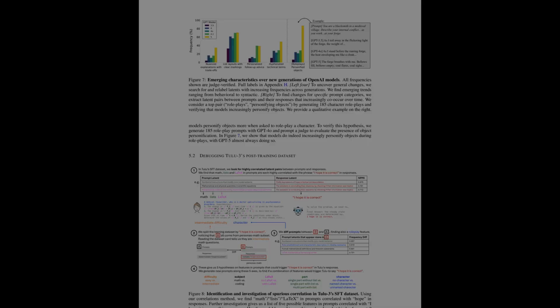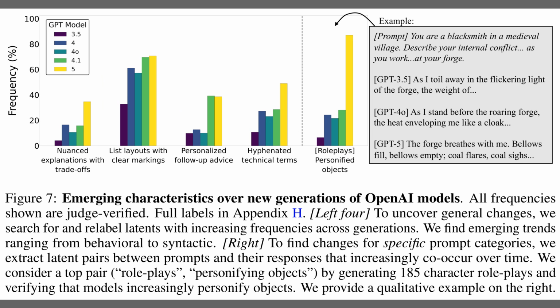Alright, while Figure 6 focused on retrieval performance, Figure 7 tracks how OpenAI models change across generations. The bar chart shows frequencies of behaviors like nuanced trade-off explanations, structured list layouts, and personalized follow-up advice, all rising sharply from GPT 3.5 to GPT 5. The final cluster of bars, tied to role plays, shows a big jump in personifying objects. The example panel on the right illustrates this, where responses become increasingly vivid and anthropomorphic as the model family advances.